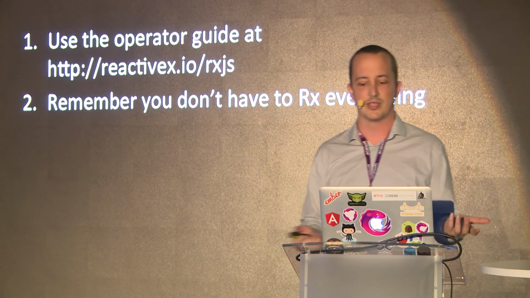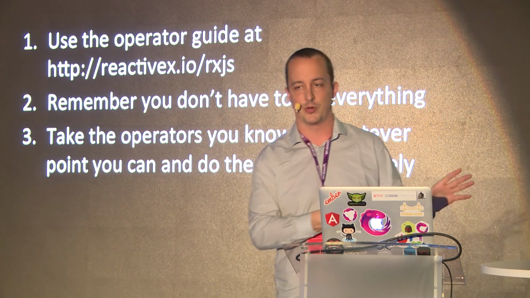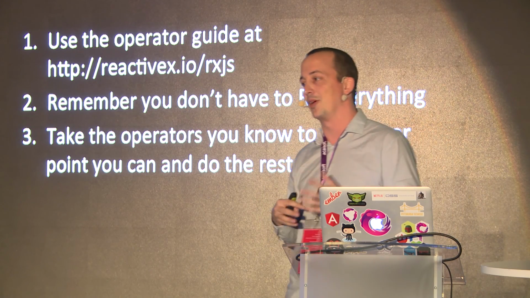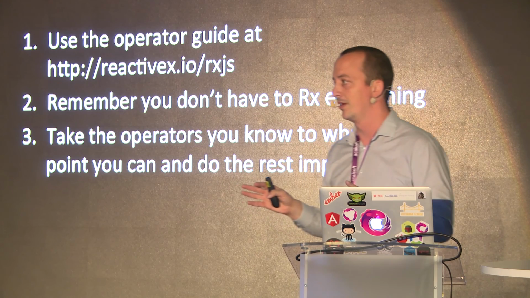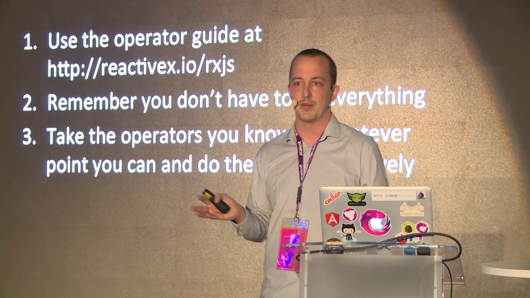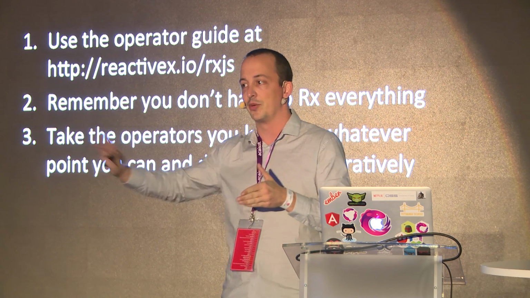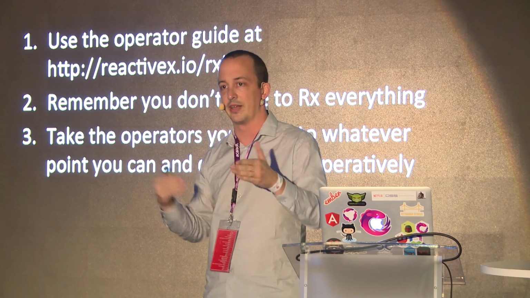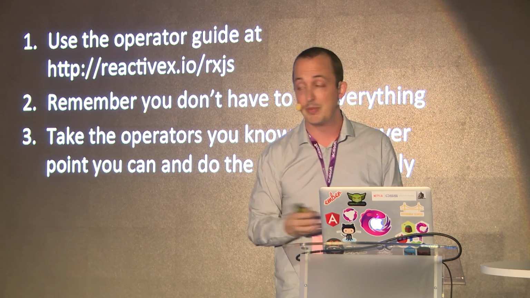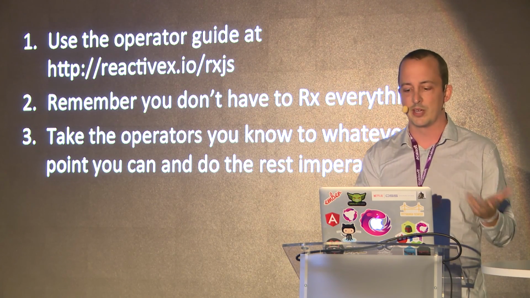The other thing to remember is you don't have to Rx everything. You simply don't. You can just take the operators to the point to which you're comfortable, then subscribe to it, get the data out of the observable, and use it imperatively like you're probably already comfortable with doing. People already do this with promises. They'll get a promise, they'll then it one time, and then they'll start doing imperative things with it over here. They're not making these crazy promise chains that they could.